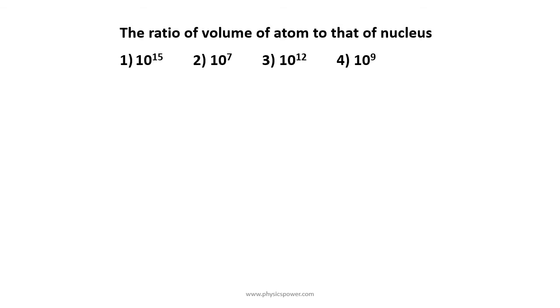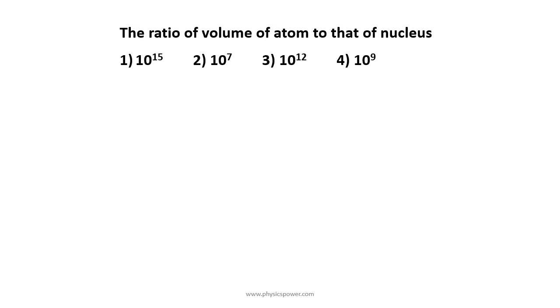Next question. The ratio of volume of atom to that of nucleus. So they are asking from the volume point of view. If you consider the radius ratio, the nucleus is of the order of 10 to the power of minus 15 and the atom is of the order of 10 to the power of minus 10.